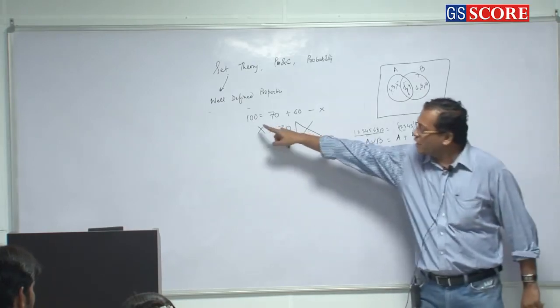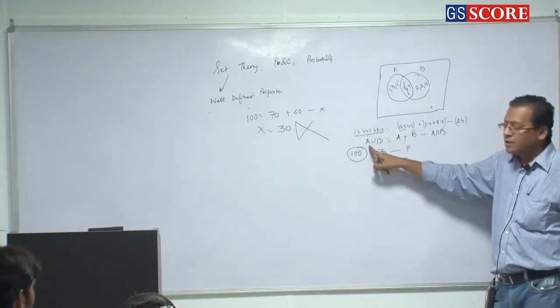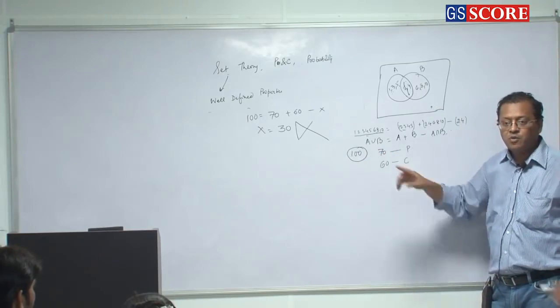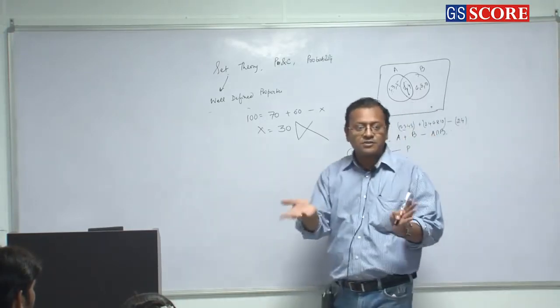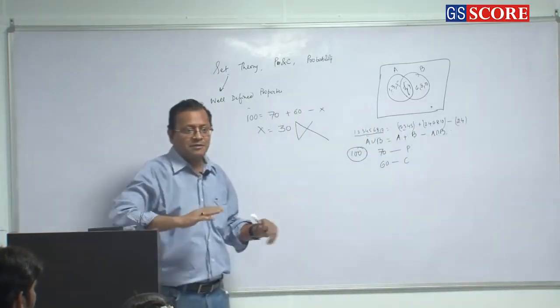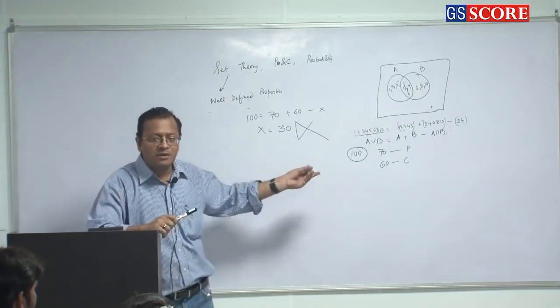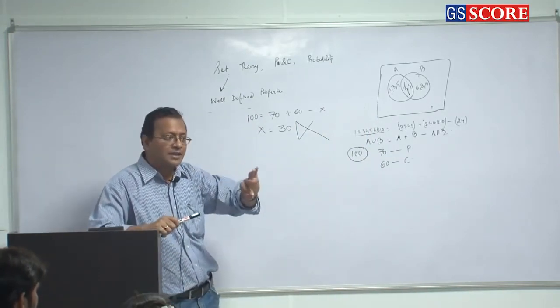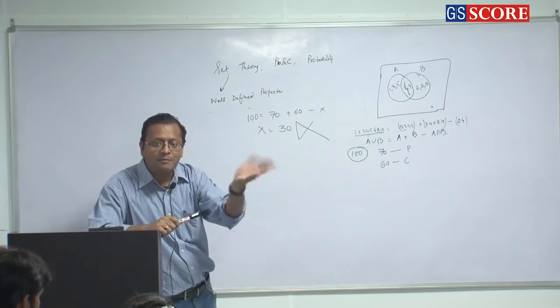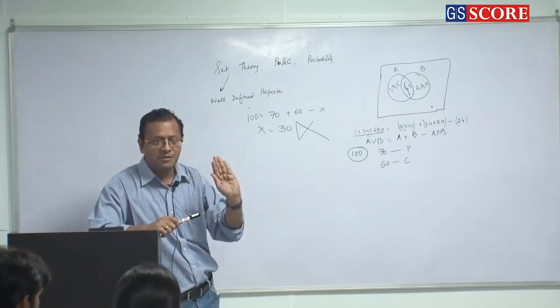So you assumed 100. What is this 100? Is the number of students who pass in either physics or chemistry. A union B means what? Either in A or in B. So, either they pass in physics or they pass in chemistry.